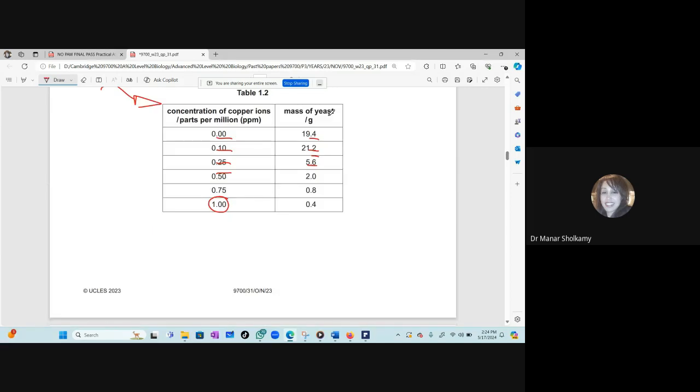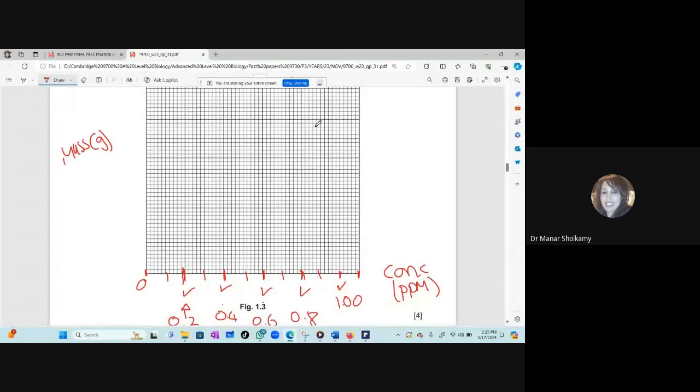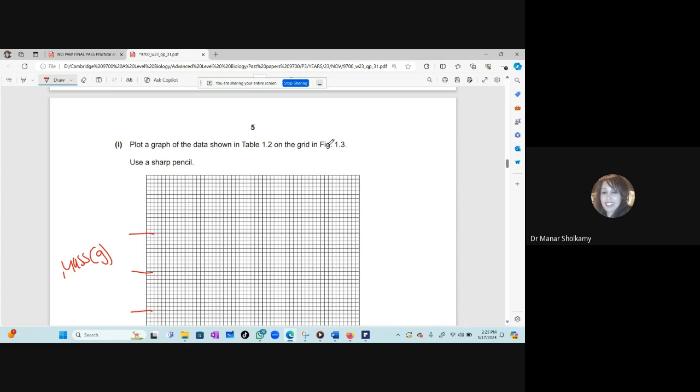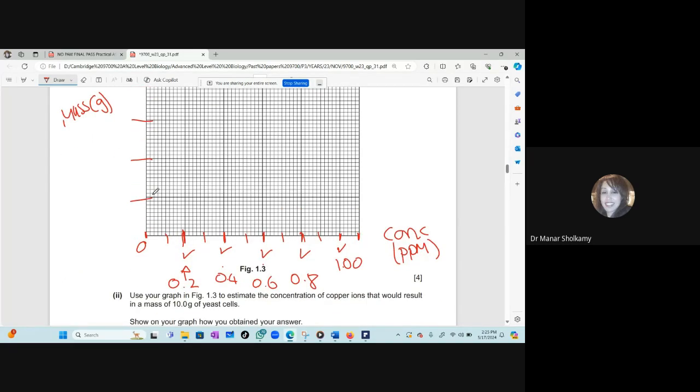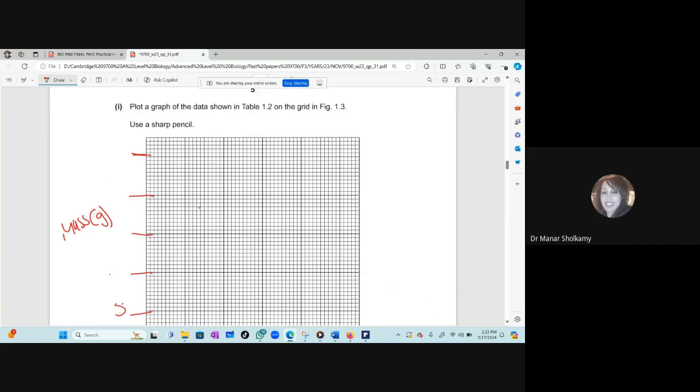Now, the mass of the yeast, what is the maximum value? 21.2. Let's say 25, because I like it in fives. Okay, how many boxes? This is 1, this is 2, this is 3, this is 4, and this is 5. Okay, 25 divided by 5. So every box of 10 will be how much? 5. Yeah, this is 5, 10, 15, 20, 25.